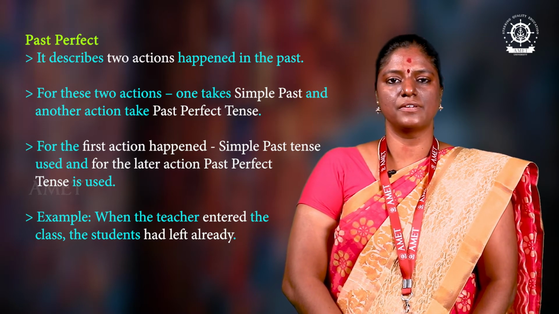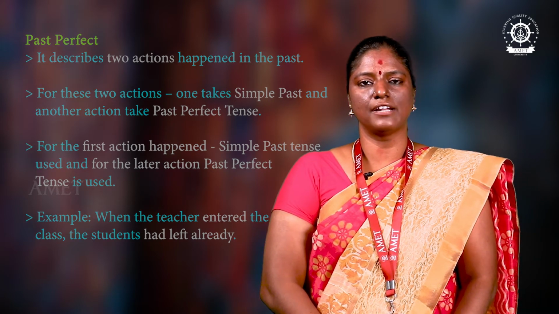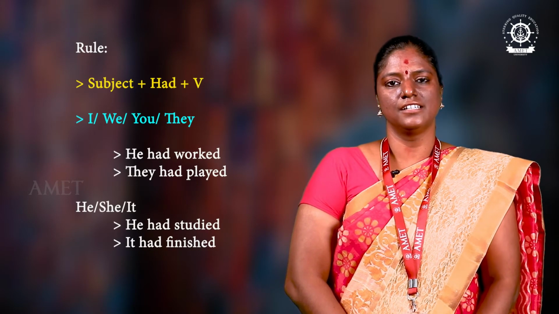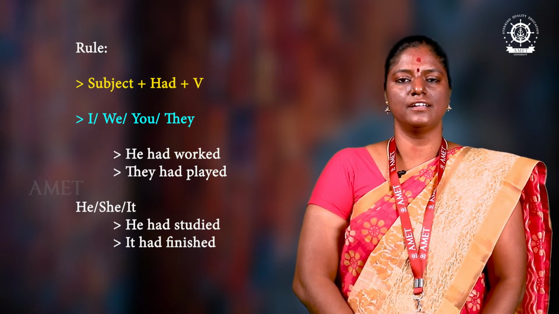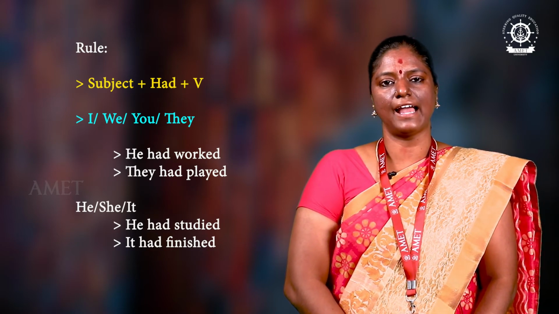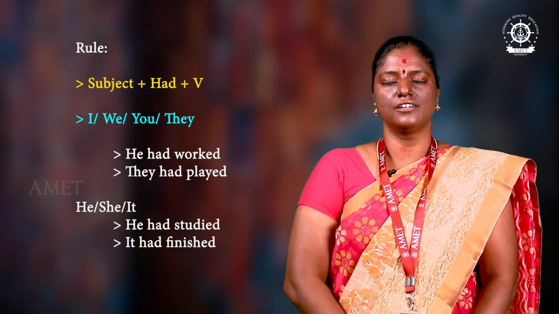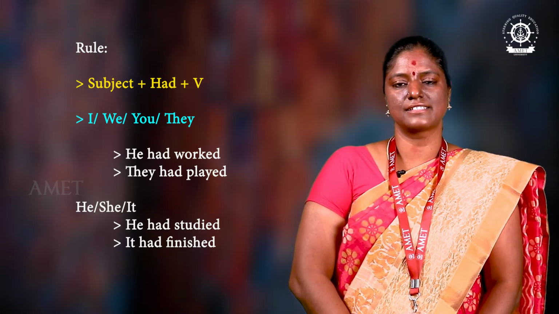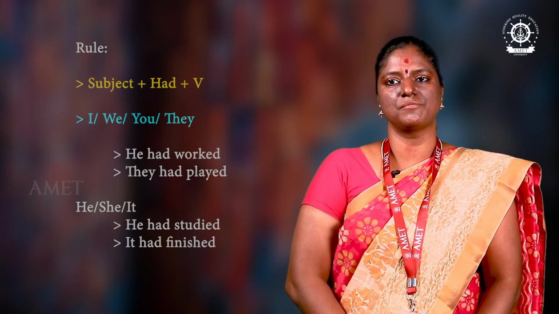So in this sentence we are using simple past tense and also past perfect tense. For this we have a rule: subject plus V3, and before that we have to use had. Only one usage: only had should be used for both singular and plural subjects. I, we, you, they or he, she, it, whatever it is, we have to use only had. I had, she had, we had, he had worked. They had worked. I had studied. It had finished. He had worked. Like that we have to frame sentences.